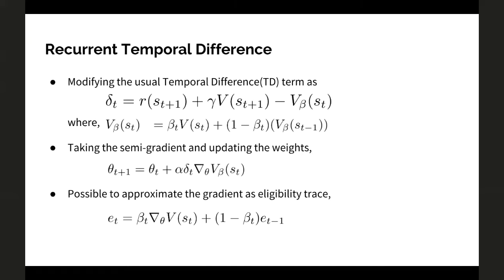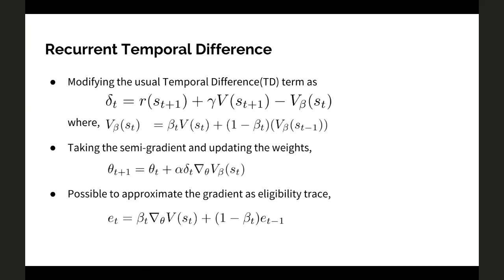Since backpropagation through time is expensive to do at each point in time, we can approximate the gradient by using eligibility traces. As we know, eligibility traces are nothing but the gradient of the value function. We have this gradient at time step s_t of the value function, and then you accumulate the gradient from the past, and use it to compute the eligibility trace. This is a computationally efficient way to update the parameters, but you would be biased, because doing backprop through time is not similar to accumulating the gradient, since your weights are changing at each point in time.